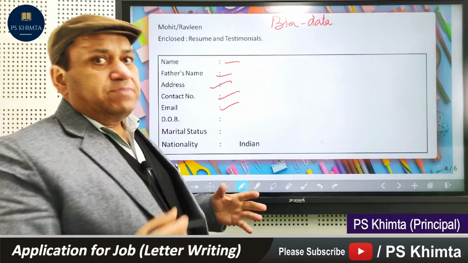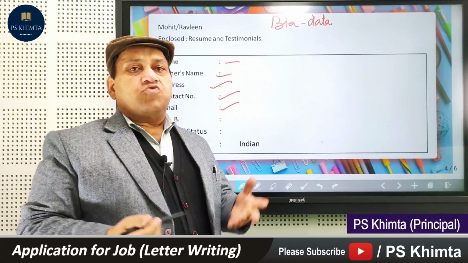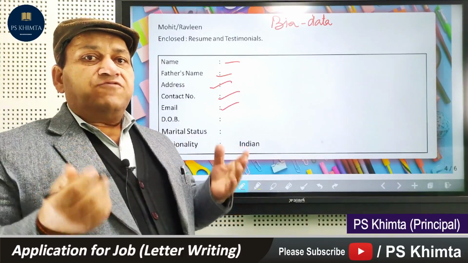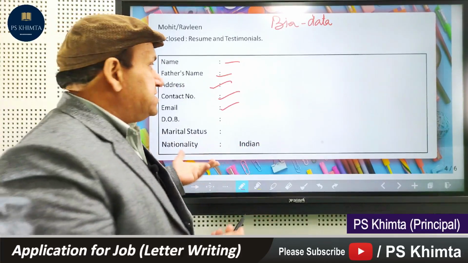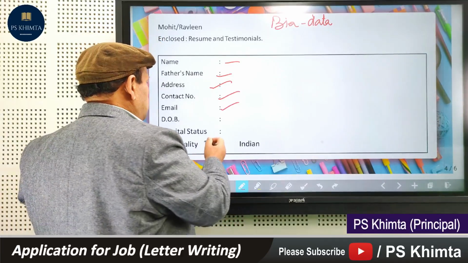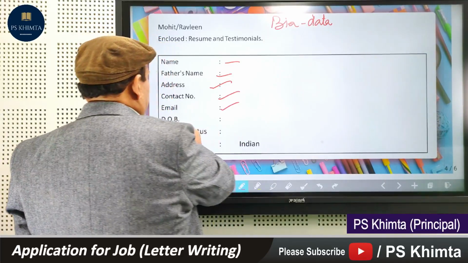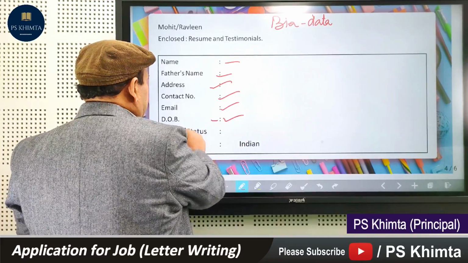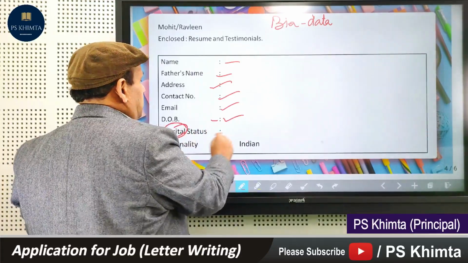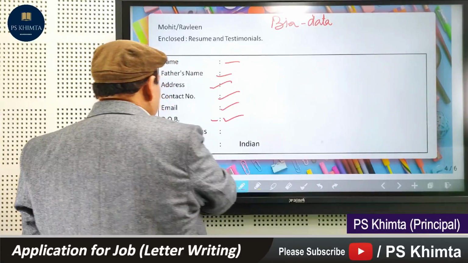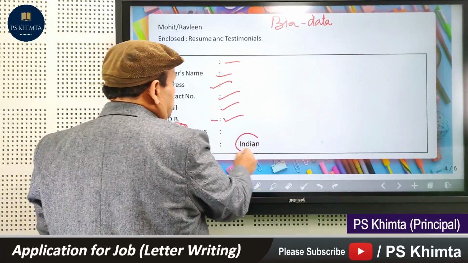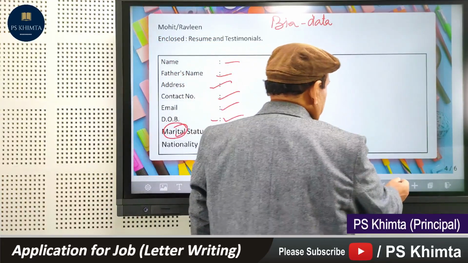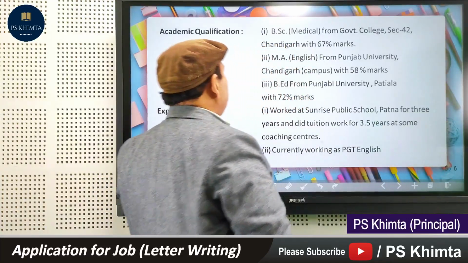Sometimes you see the applicants, they forget what the requirement of email is. I think it is very important, and the final assessment is through all these things, how familiar you are with the digital part also. This is date of birth, again very important. This is marital status, married or unmarried. And then nationality, it is always Indian, because we are staying in India, so we always write Indian. So go with this detail.